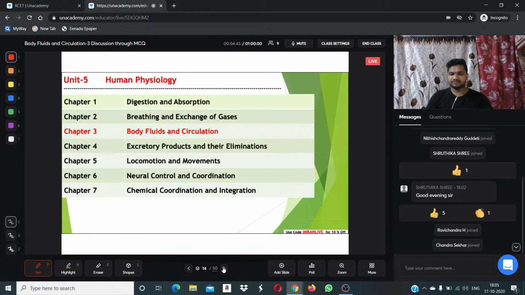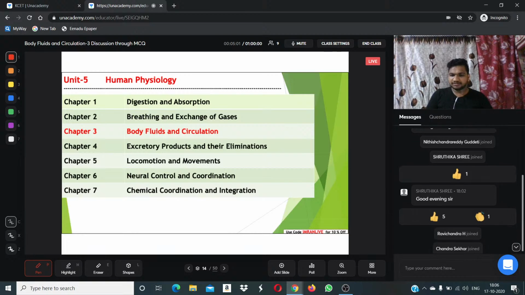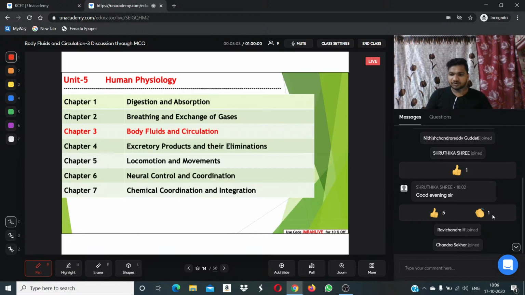Yes, without any delay, we will start our class today. Before starting the class, I just want to have a look at the screen to see who joined us in this beautiful evening session. Today we have Inder, Messi, Suresh. Yes, very good evening, Suresh. Nitish, Chandra, Shrutika. Yes, Shrutika, very good evening. Ravichandra and Chandrasekhar. Very nice. I feel very happy to meet you regularly in this wonderful online learning platform.